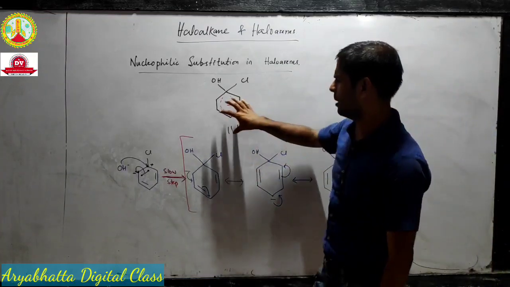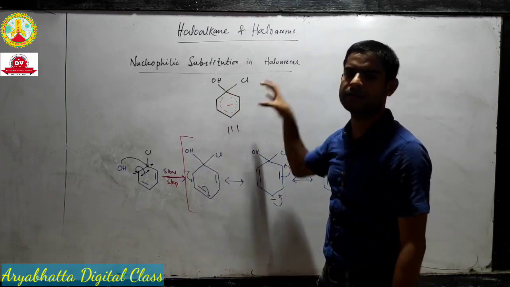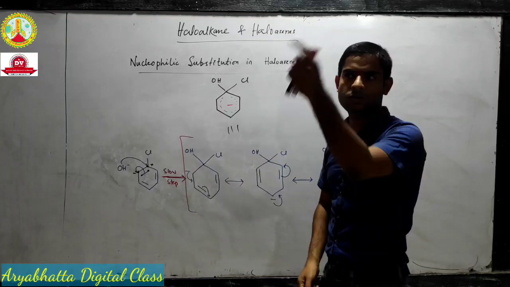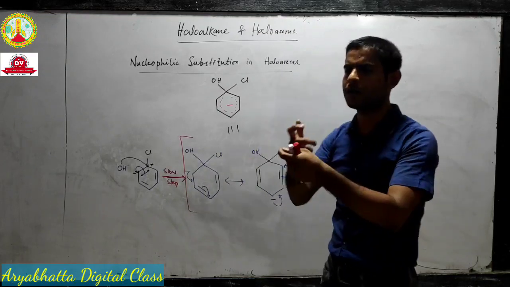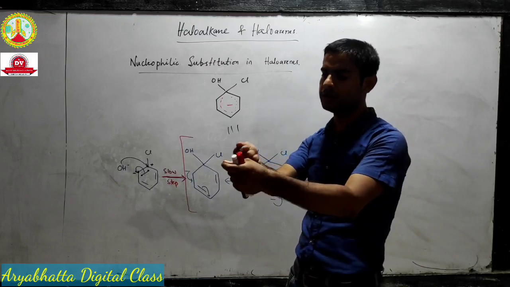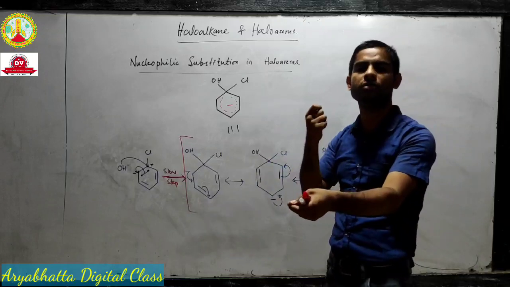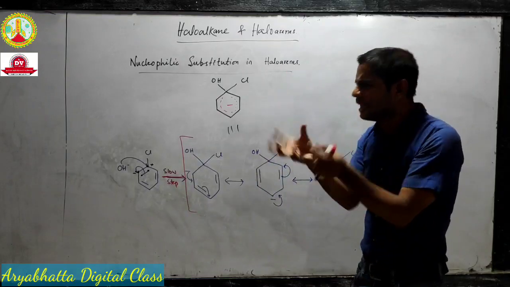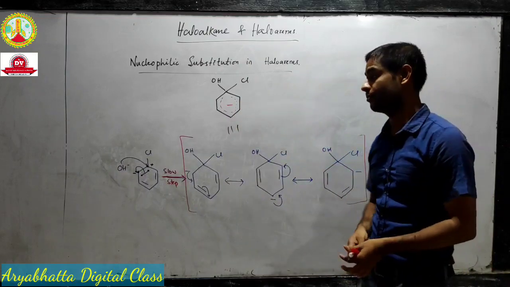So suppose, just imagine it like a balloon. Inside the balloon we have a liquid. So what kind of syringe, you know, the injection syringe, what kind of syringe is needed, which can suck out the liquid or which can pump the liquid in? We need something to suck out. That means we need anything which can suck this negative charge out.